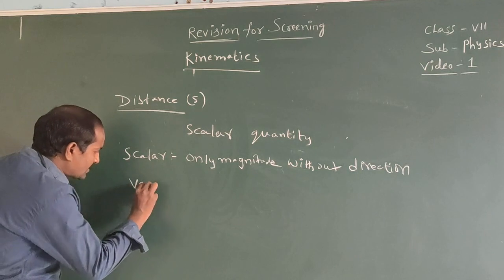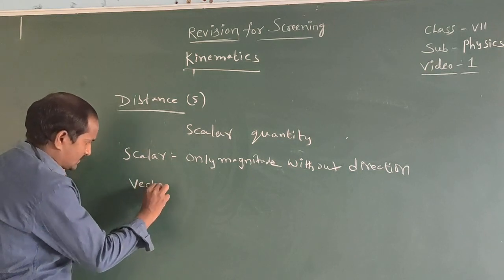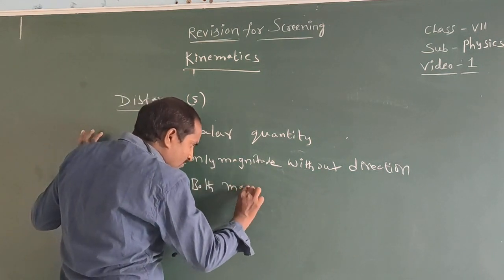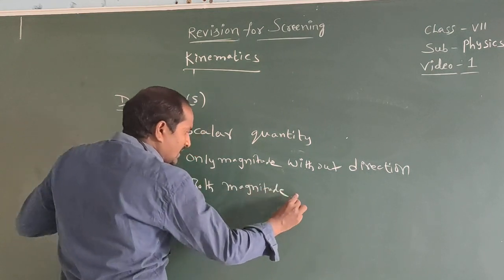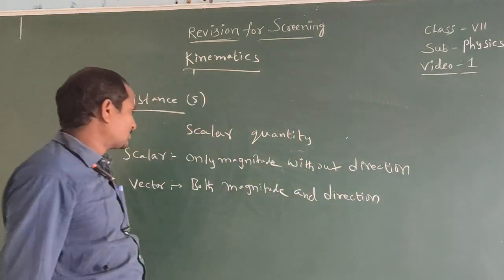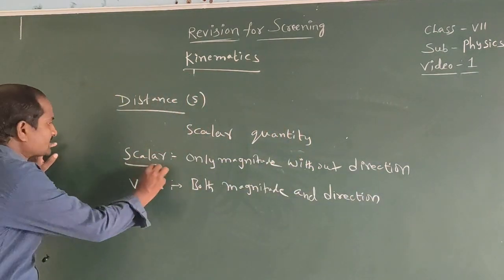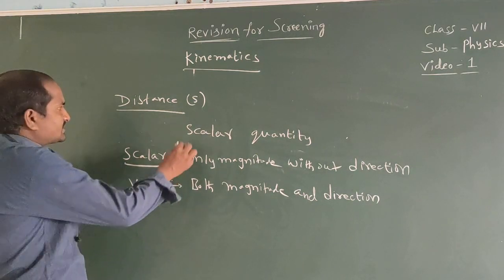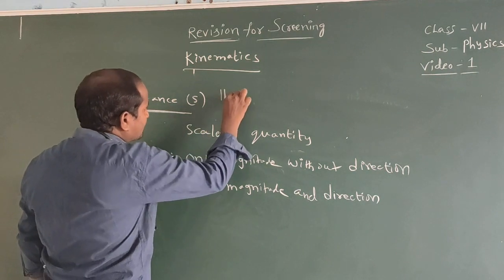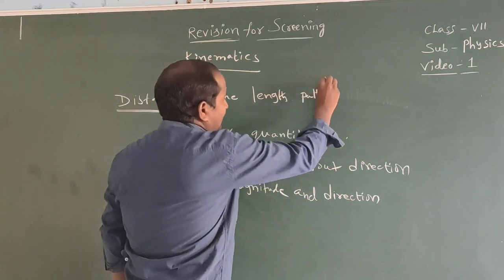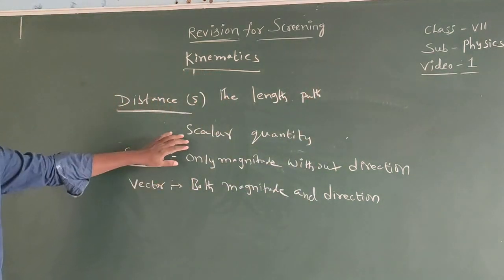Vector means a physical quantity which has both magnitude and direction. A physical quantity which has both magnitude and direction is called a vector. Scalar means a physical quantity which has only magnitude without direction. Distance is a scalar quantity. Distance means the length of the path traveled by the moving body.